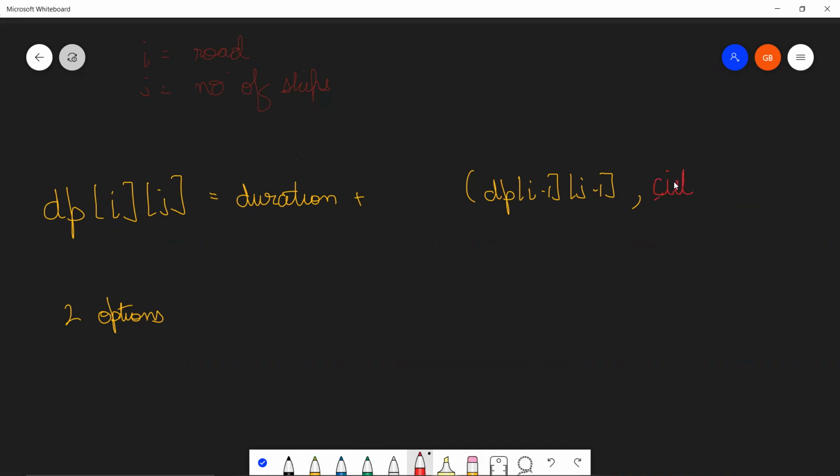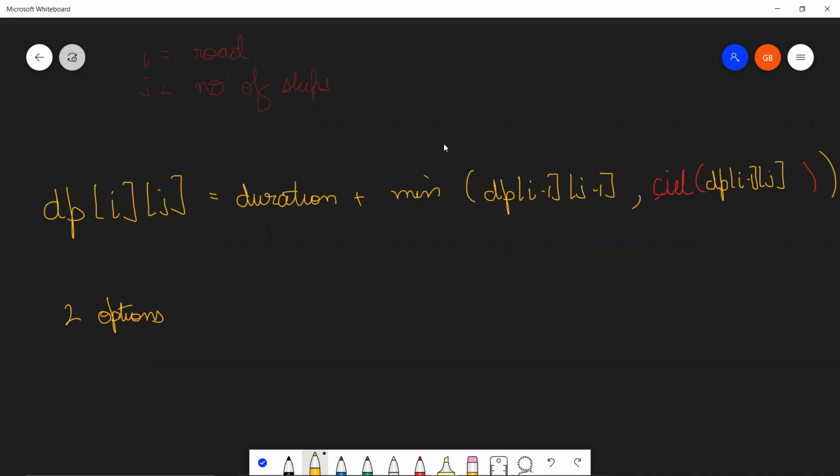So this ceil is actually a function in C++. I'm sure you can correspond with your own languages how you're going to do this, but this is an important step. You will take the ceiling of dp[i-1][j] and the right term, and you obviously want the minimum, right? So go ahead and take the minimum over here.